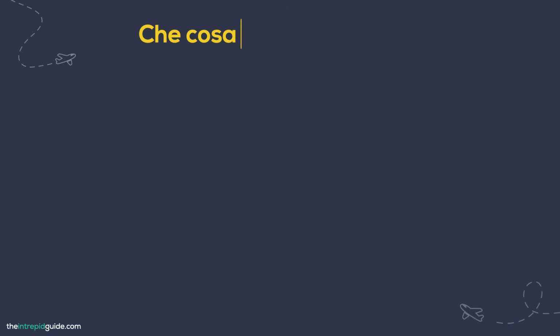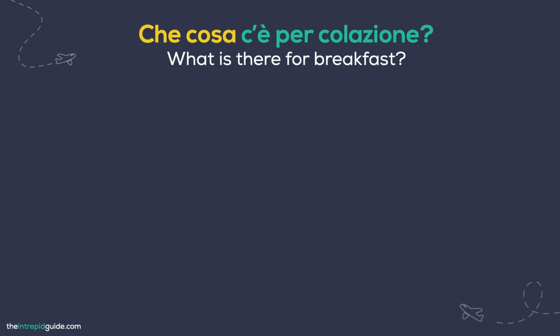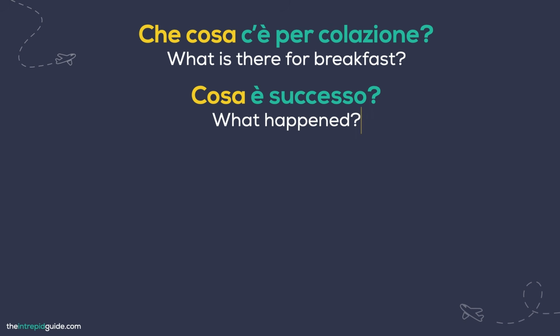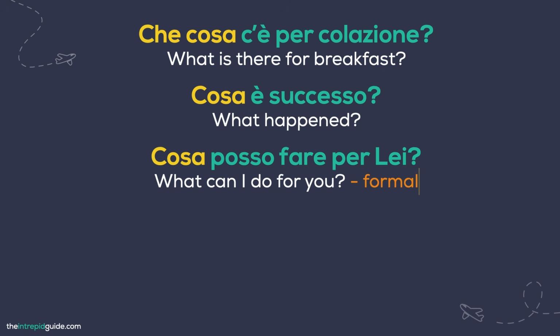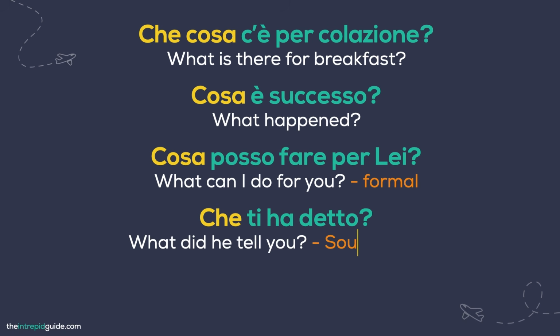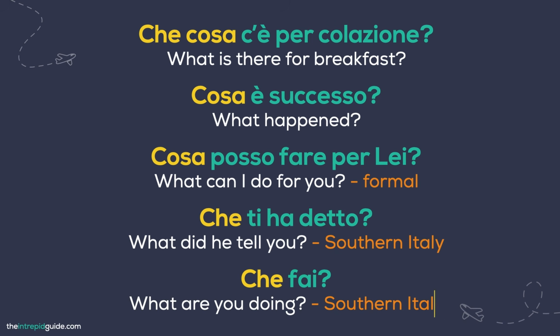Take a look at these example sentences. Che cosa c'è per colazione? What is there for breakfast? Cos'è successo? What happened? Cosa posso fare per lei? What can I do for you? Che ti ha detto? What did he tell you? Che fai? What are you doing?